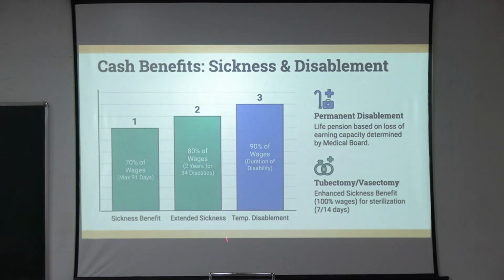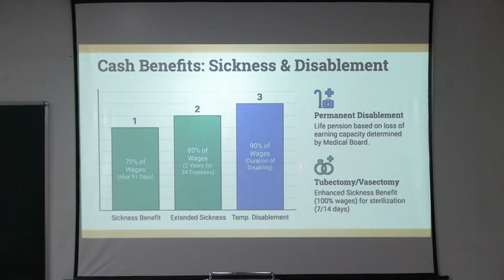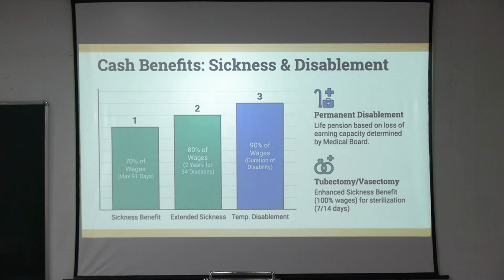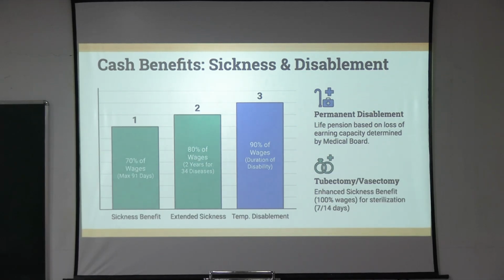And there is also temporary disablement benefit, where you get 90% of the wages during the duration of disability. Maybe your leg is injured for some reason, or a spinal injury, before you are rehabilitated to continue your work, you are a temporarily disabled person. During that time you will get 90% of the wages. And in case of permanent disablement, you get a life pension based on loss of earning capacity determined by the medical board.